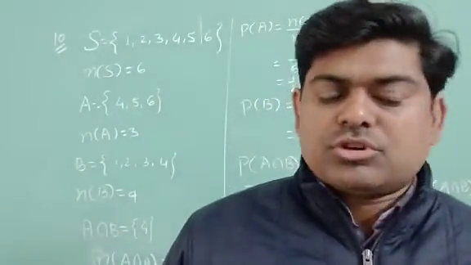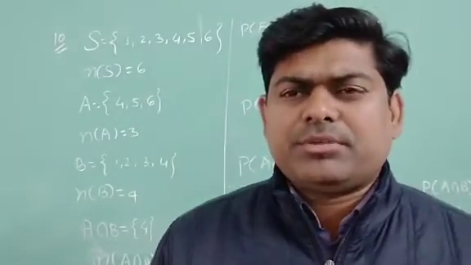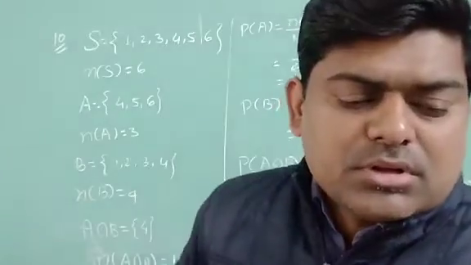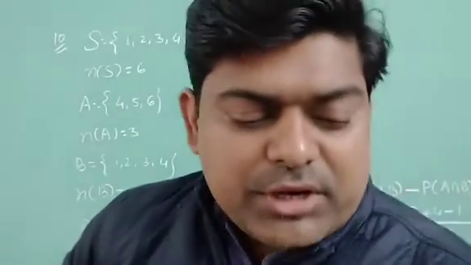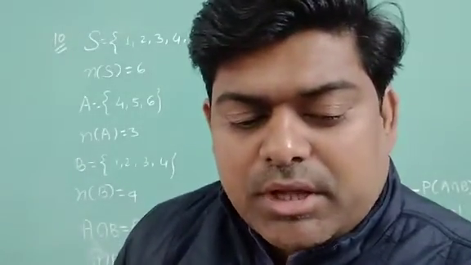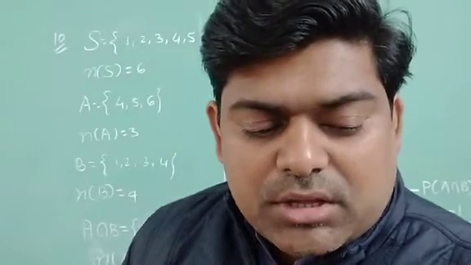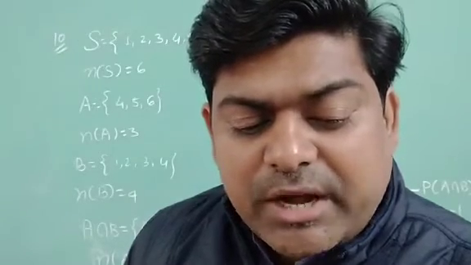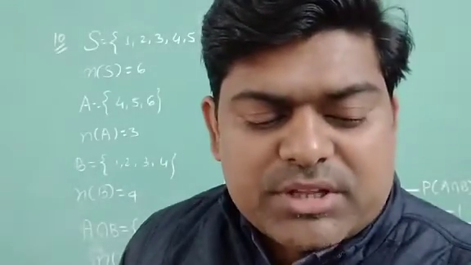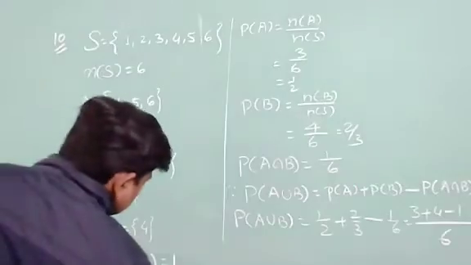Now question number 12 you can see. Actually questions are easy, we have done such type of question many times previously, but even then since it is an exercise I have to do it. In question number 12 it's written the probability of an event A occurring is 2 upon 3 and the probability of an event B not occurring is 5 by 9. If the probability of getting success in at least one of the two events, meaning A union B, is given, then what is the probability of getting success in both? So without wasting my time, I want to solve this question.